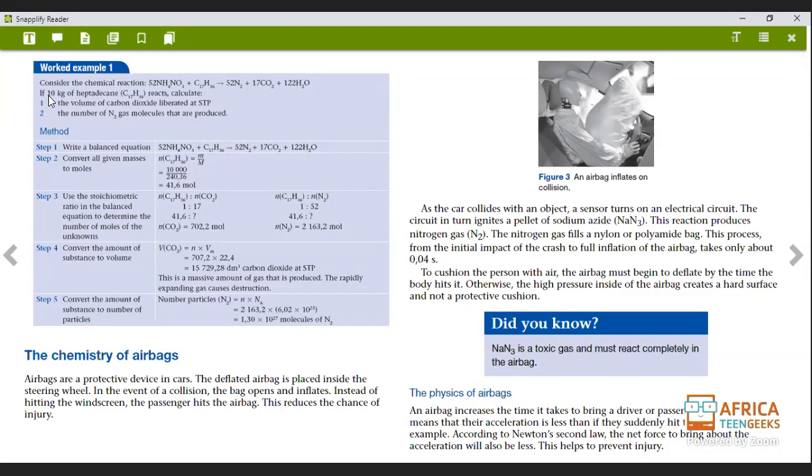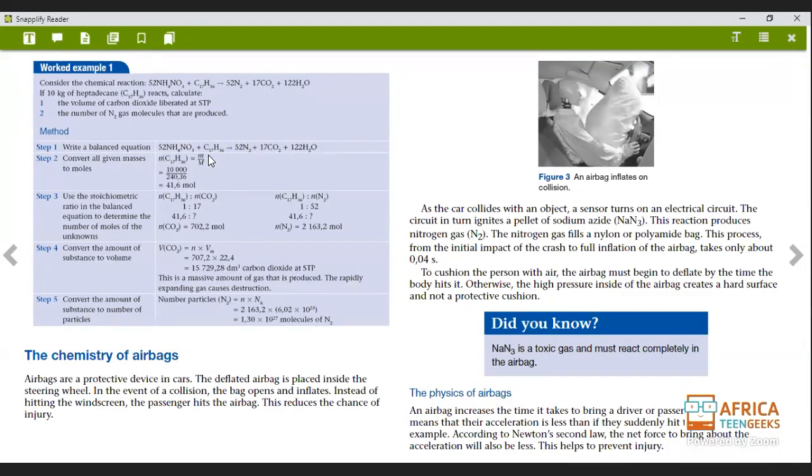So it's going to be 10 times 1,000, sorry, times by 1,000. And that will be 10,000 grams. Please give me a shout if you're getting confused while I'm doing these steps. Convert all masses to moles. That's the first step. Every problem that we have, we always have to first convert the masses to moles.